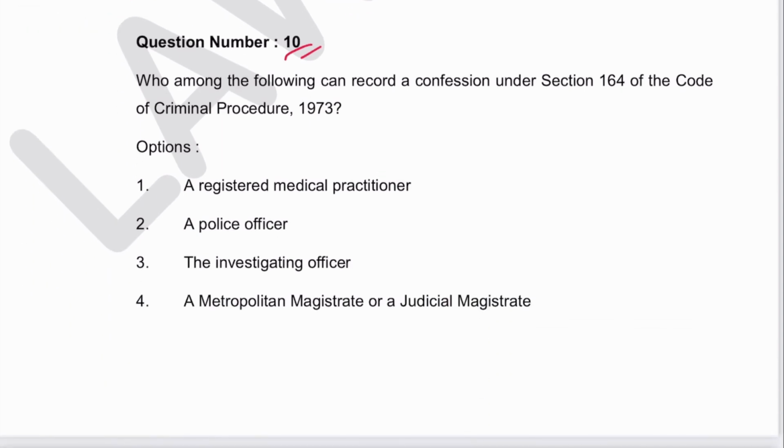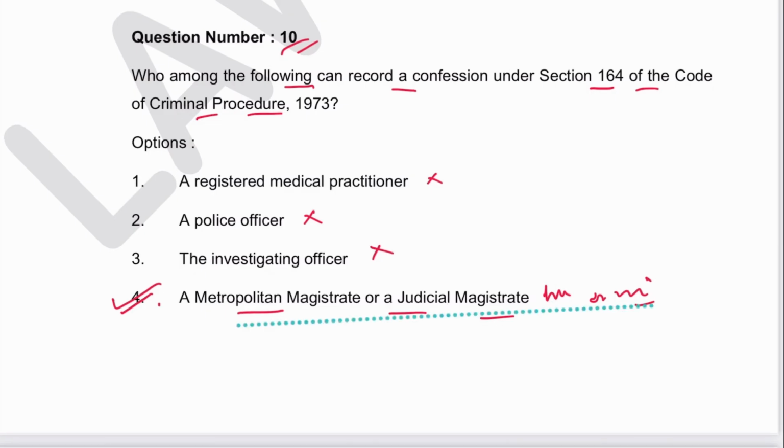Next is 10. Who among the following can record a confession under section 164 of CRPC? Registered medical practitioner, no. Police officer, no. Investigation officer, no. Metropolitan magistrate or a judicial magistrate. And sometimes it is mentioned in the option that having jurisdiction or not having jurisdiction. So both can do. Jurisdiction doesn't matter. So 4 is the answer. Now this section has been changed to section 183 in BNSS.